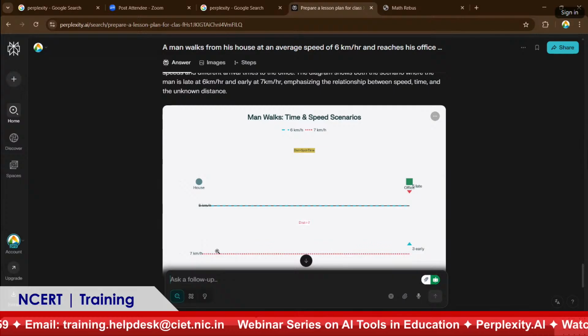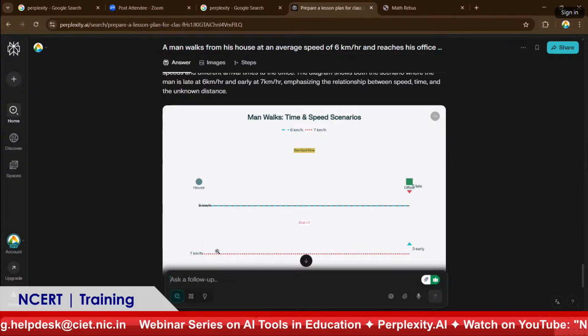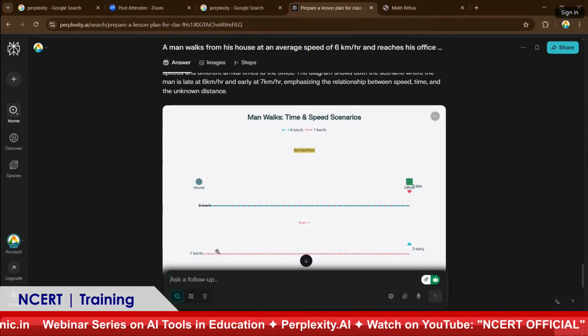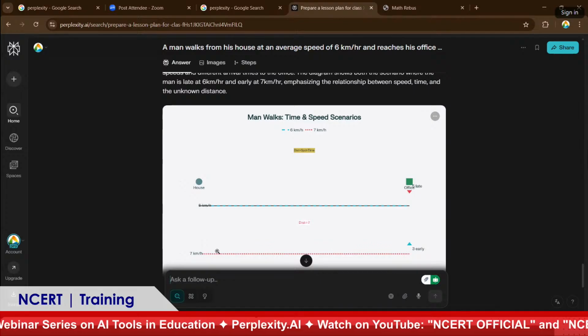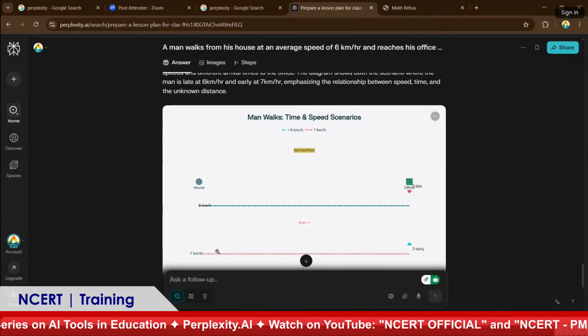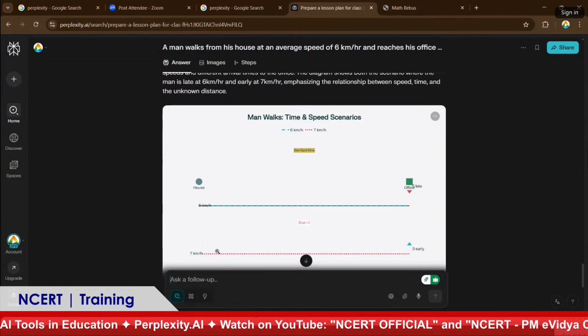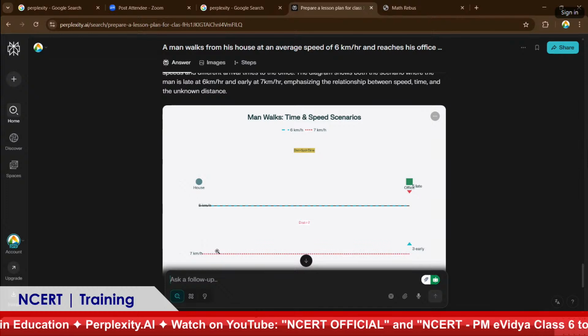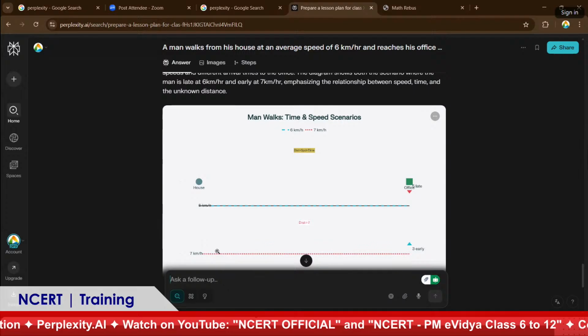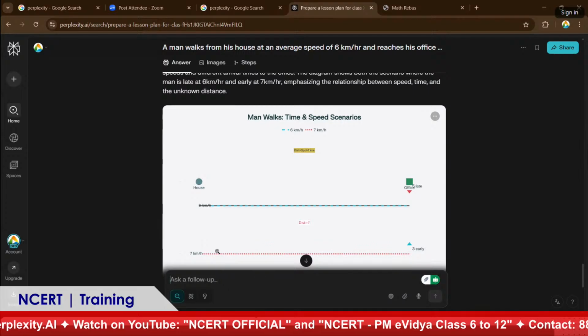If I want to draw like this, it takes more time for me to understand and turn the problem into an image and make it like that. So just exhibit this problem or the image of the problem in front of the students. Then everything is available for you. They can easily understand.